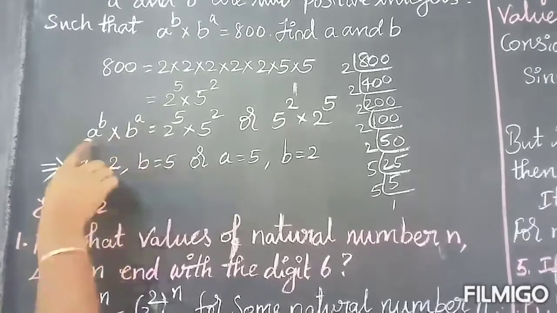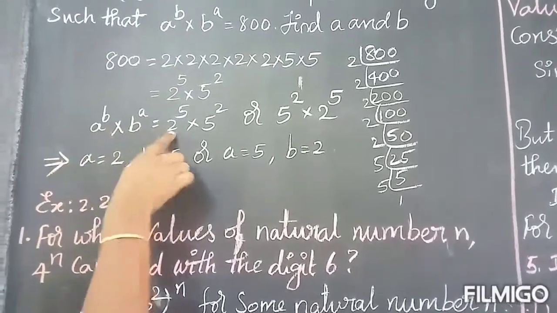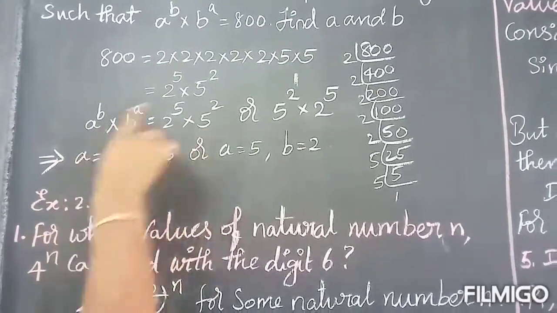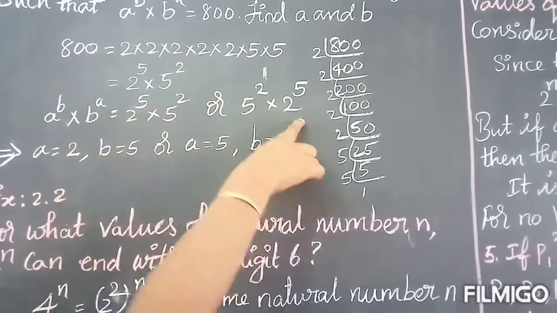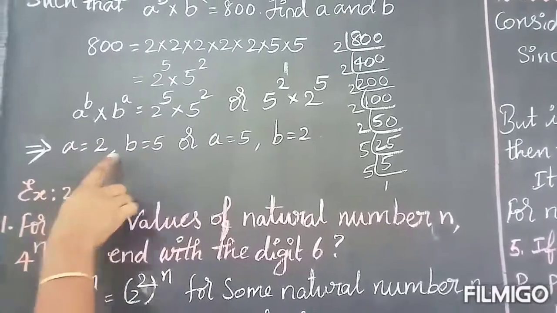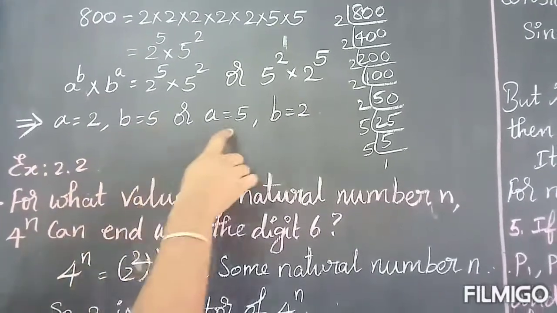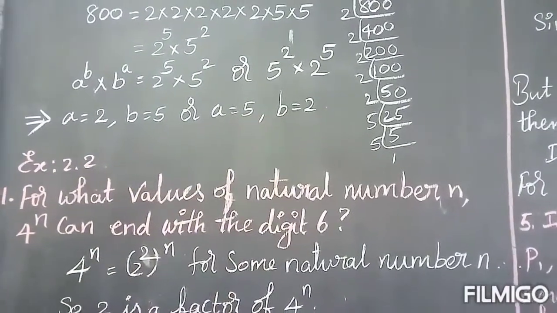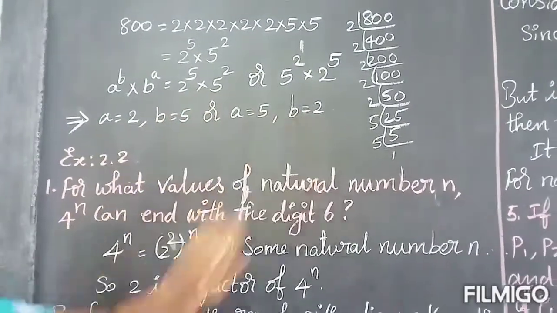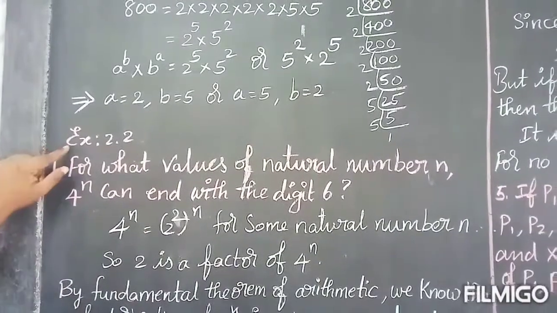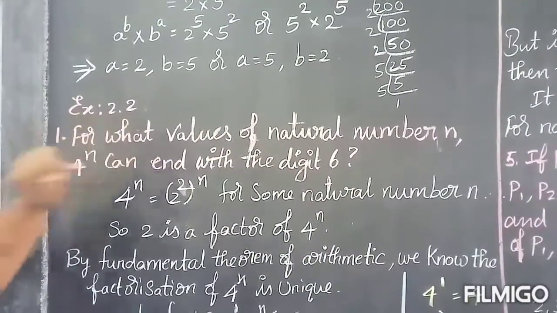So compare these two. Here a, here you have 2. B, you have 5. So if you take these now, A value will be 5 and B value will be 2. That only I wrote here. A equal to 2, B equal to 5, or A equal to 5 and B equal to 2. You will get 2 values for A and 2 values for B. Okay. Next example 2, exercise 2.2.